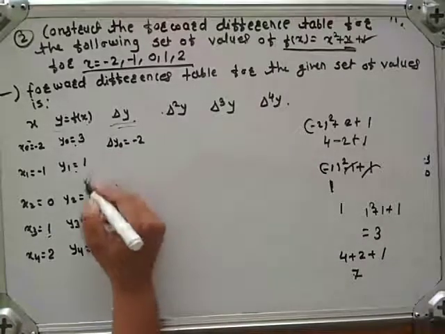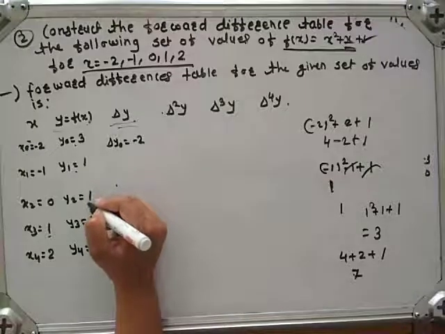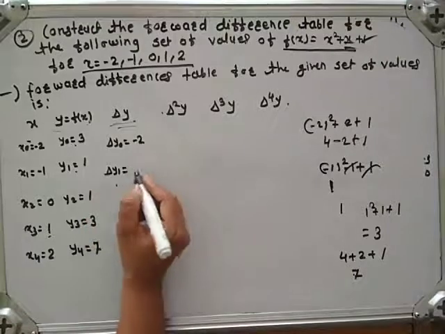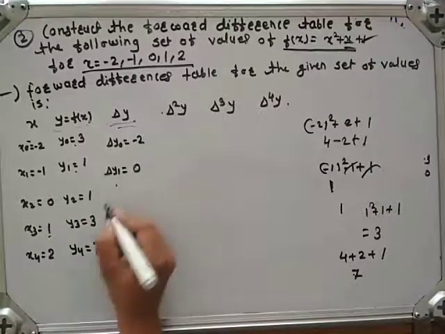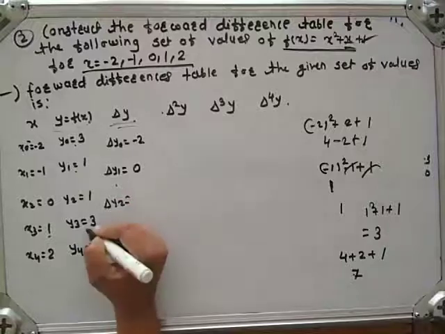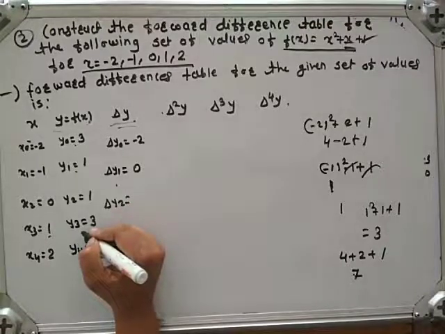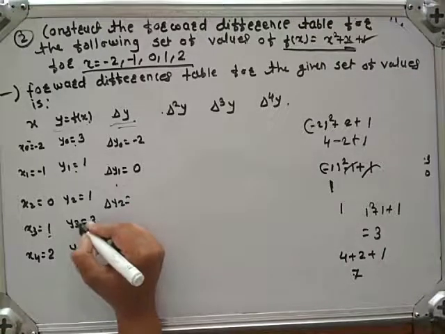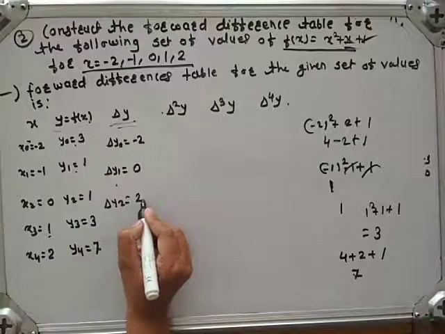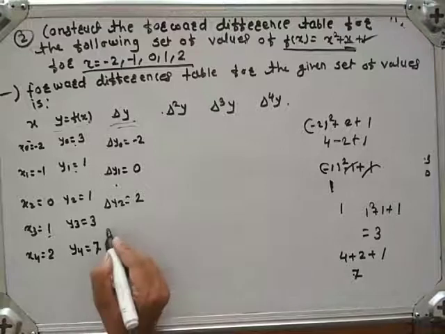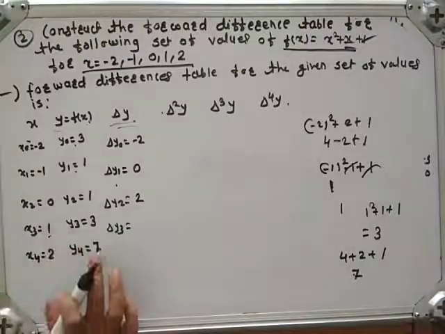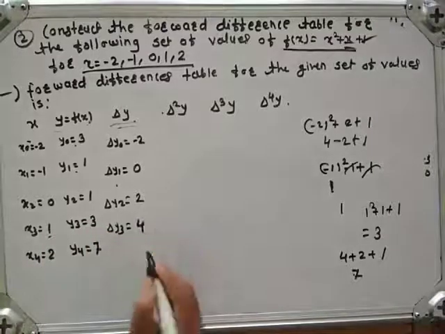Okay. Next is delta y1, which is equal to y2 minus y1. 1 minus 1 is 0. Delta y2, which is equal to y3 minus y2, which is 3 minus 1 is 2. Delta y3, which is equal to y4 minus y3, means 7 minus 3, which is 4.